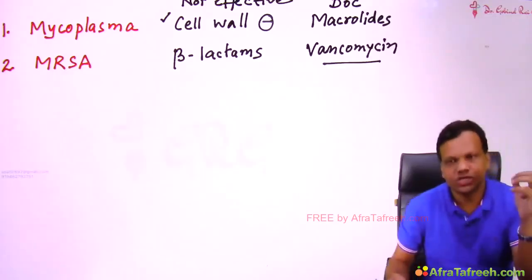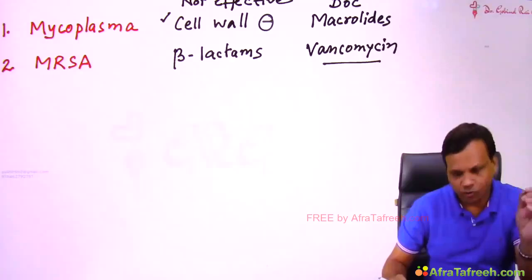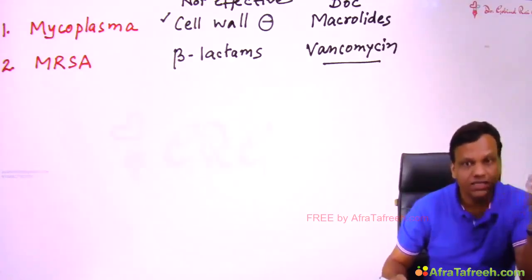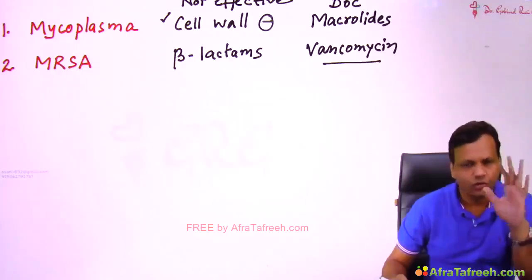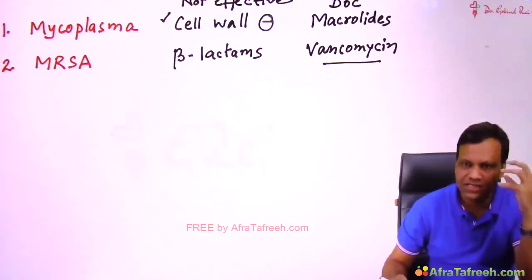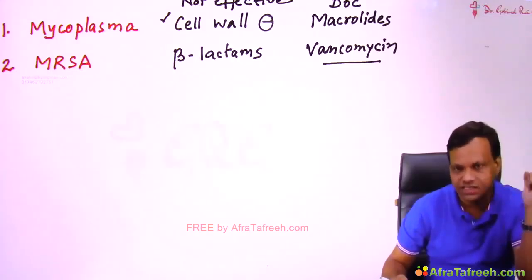Vancomycin is the drug of choice for treatment of MRSA infections, but MRSA may be colonized in the nasal mucosa. So in the nose there is colonization of MRSA, the person is having no infection, no problem, only the MRSA is residing in the nostril. So this MRSA can be transferred to other people. So this is a carrier person which has colonization of MRSA in the nasal mucosa.